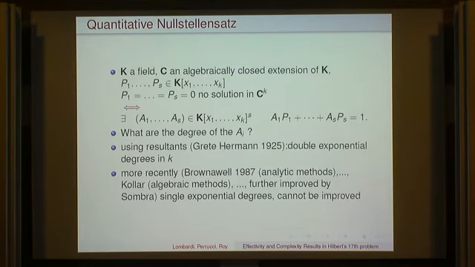More recently there were analytic methods, then algebraic methods by Kollár, improved more recently by Sombra. At the end, you get single exponential degrees, and there are examples where such single exponential degrees are needed. By single exponential, we mean d to the k.